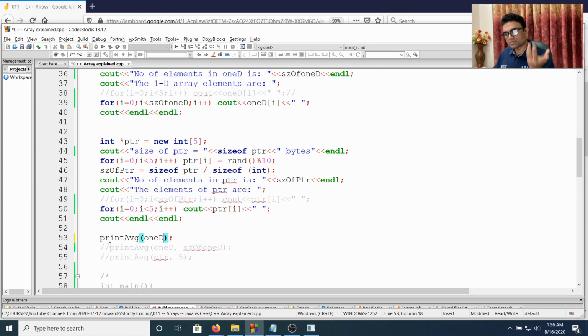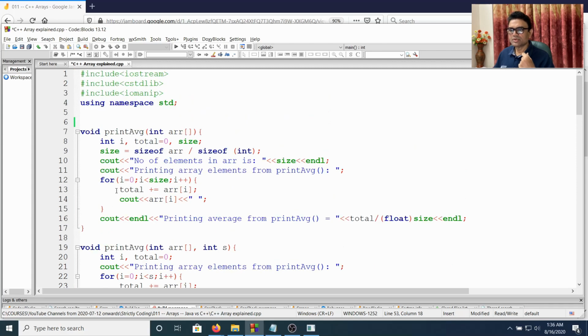So let's try to calculate in the function print average. That is the print average with one parameter, which is the array. Now we are trying to calculate the size of ARR, and we are running the loop for size times, from 0 to size minus 1, accumulating the sum. Then we divide it by the number of elements, so we should get the average to be printed.